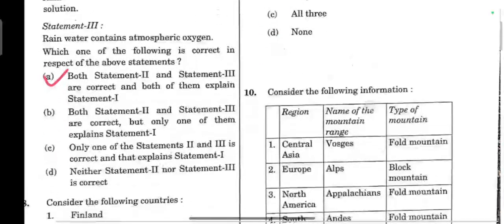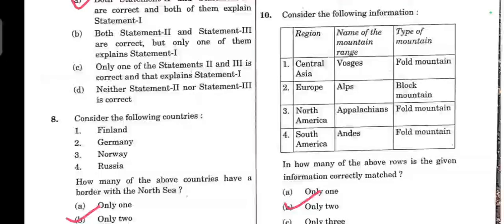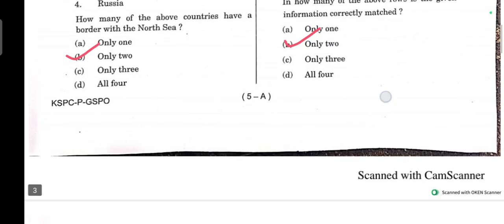10th question. They gave regions, name of the mountain range and type of the mountains. Here statements 3 and 4 are correct. 1 and 2 are interchanged. Vosges is a block mountain and Alps is a fold mountain. Option B, only 2.